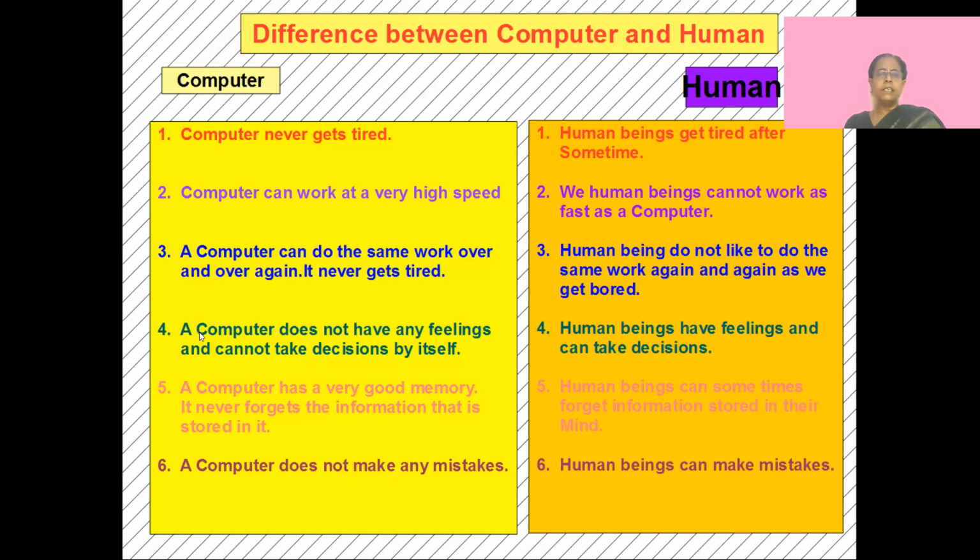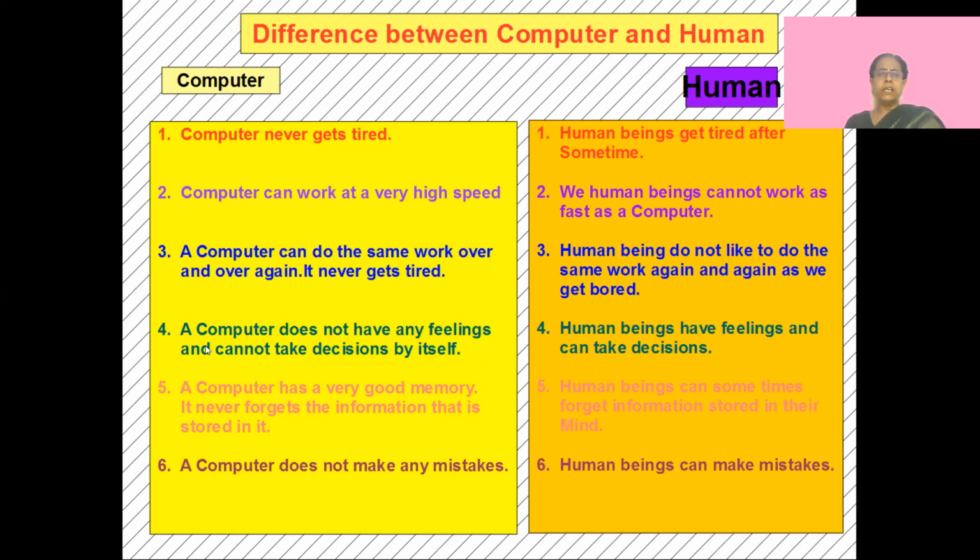The fourth one is a computer does not have any feelings and cannot take any decisions. A human being has feelings. Suppose the teacher shouts at you because you didn't do your homework, you feel very bad. You have feelings. And then what will you do? You'll take a decision. What decision will you take? I will do my homework tomorrow, and definitely you'll do your homework. So you have feelings and you can make your own decision.